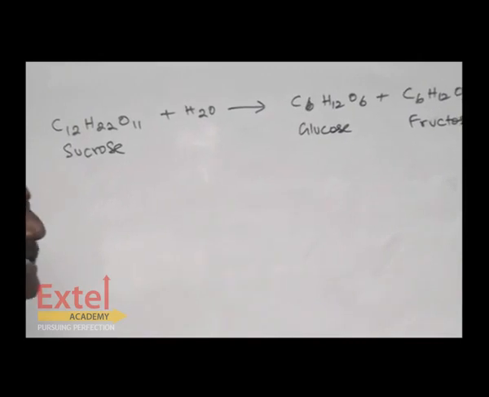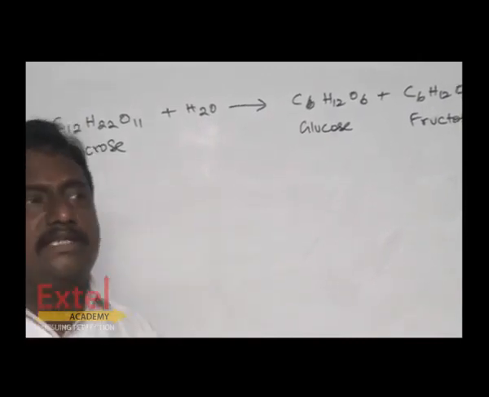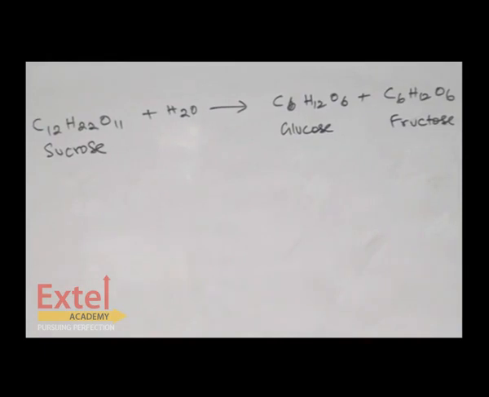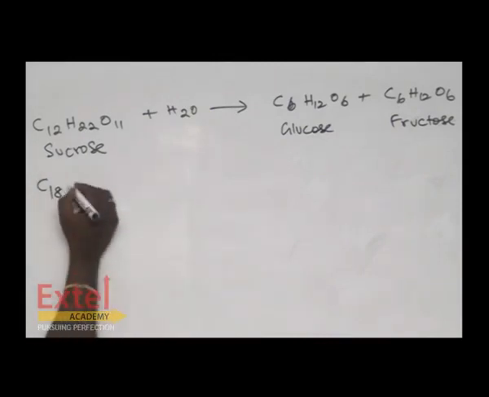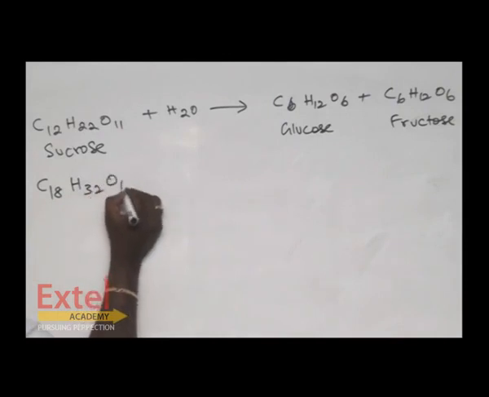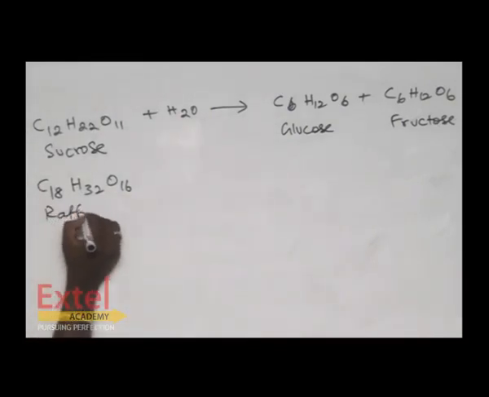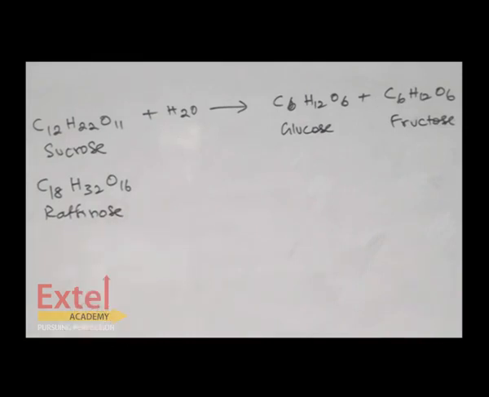So a 6 carbon combination is called a monosaccharide. 6 into 2, a 12 carbon combination, is called a disaccharide. 6 into 3, an 18 carbon combination, is also there. It is called a trisaccharide. The formula is C18H32O16. It is called raffinose. Raffinose is a trisaccharide.